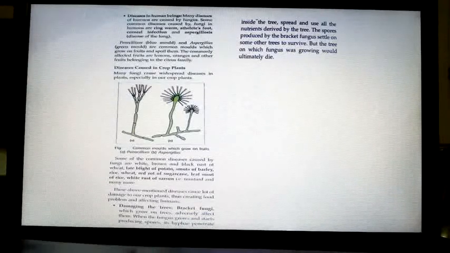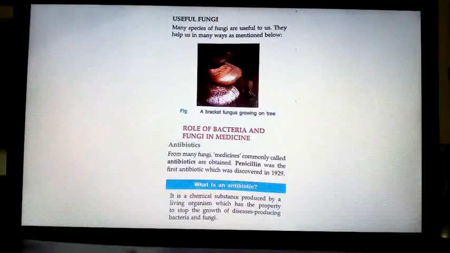The spores produced by the bracket fungus settle on some other trees to survive. But the tree on which the fungus was growing would ultimately die. So the spores are transferred to other plants, they grow and survive, but the plants will die. Got it? Is that clear? Now we are moving to useful fungi.